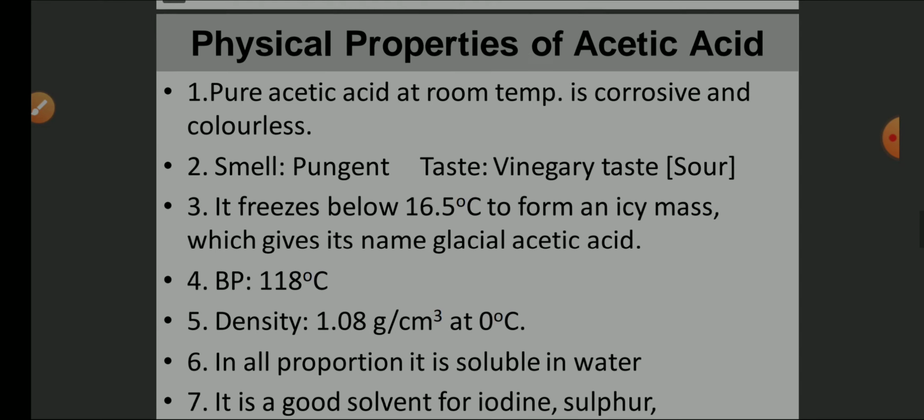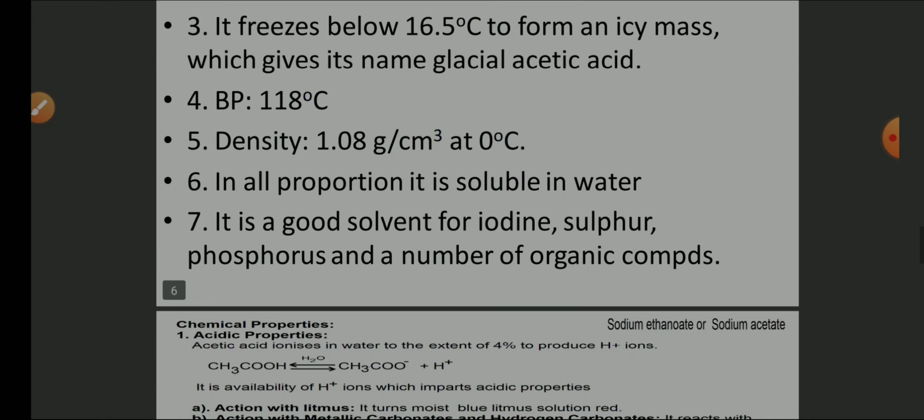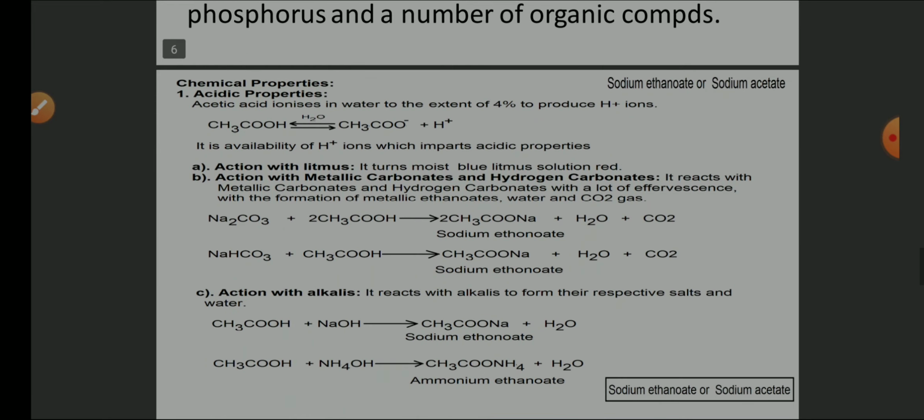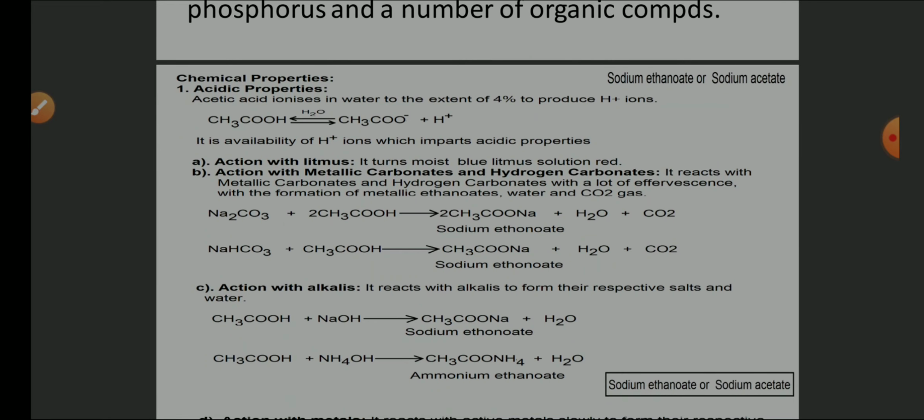So these are the physical properties of acetic acid. Now let us see the chemical properties. In the chemical properties, you will be hearing the word sodium ethionate. Sodium ethionate is nothing but sodium acetate. So first one, acidic property.